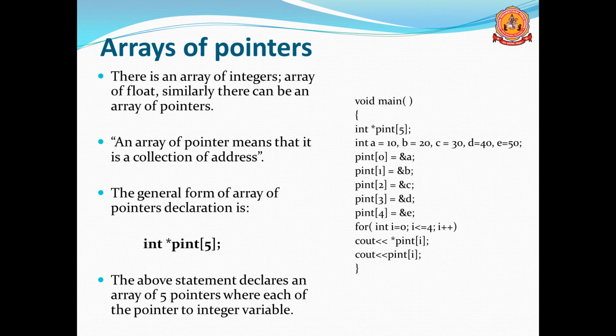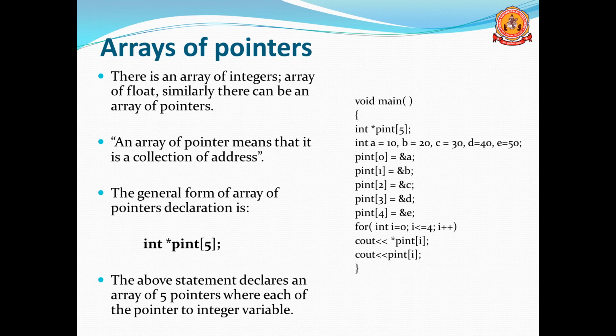An array of pointers means it is a collection of addresses. Mainly, an array of pointers is a collection of addresses. A pointer is pointing to an address, or holds an address. So multiple addresses are held in the array. So that is an array of addresses, or a collection of addresses.